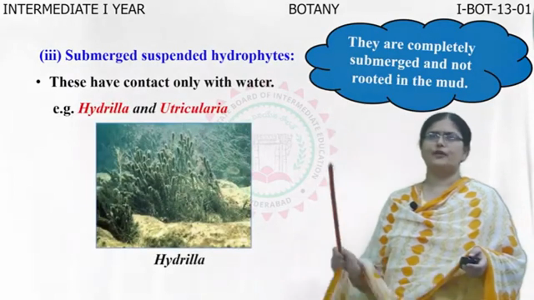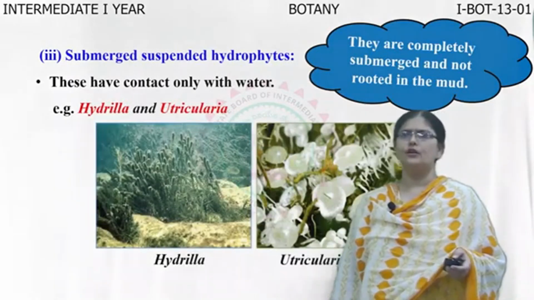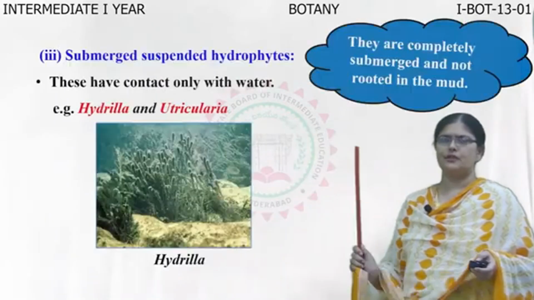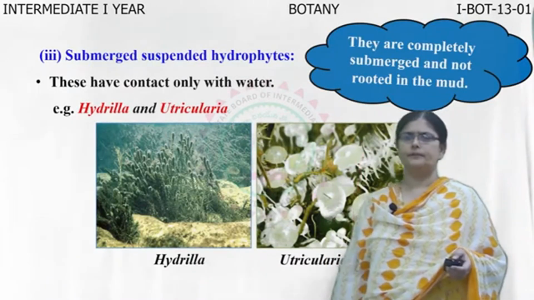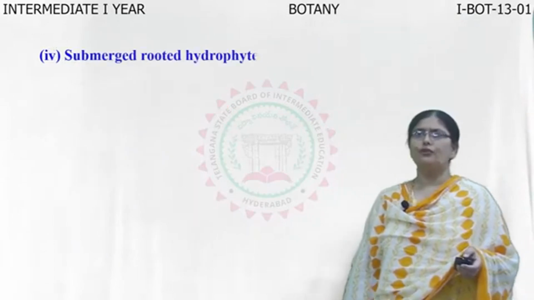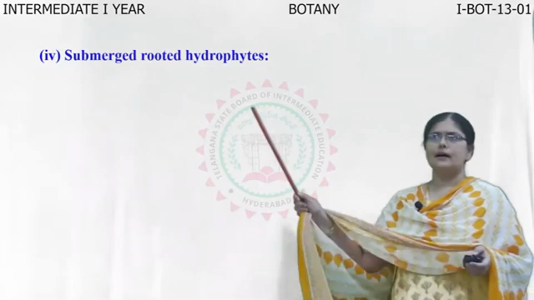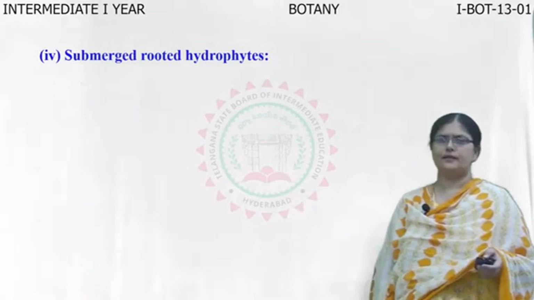Example of such hydrophytes are Hydrilla and Utricularia. You can see the pictures, Hydrilla and Utricularia. Now the fourth type of hydrophytes are submerged and rooted hydrophytes.